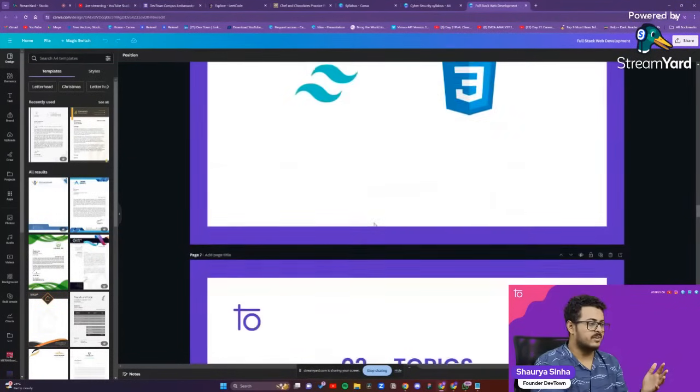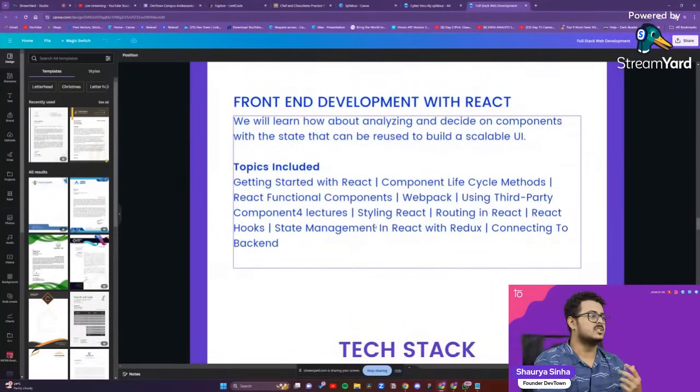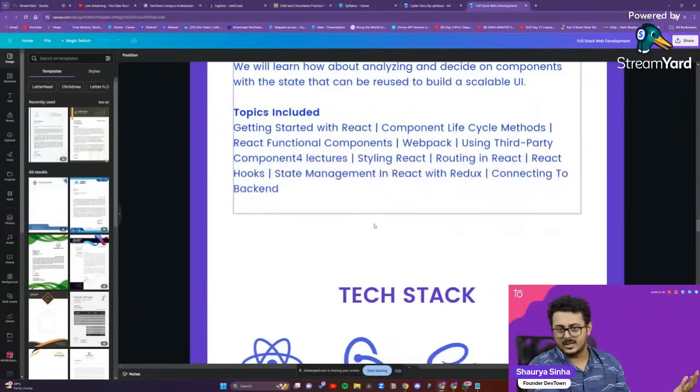Then you go further with React.js. In React.js, you're having component lifecycle methods, React functional components, Webpack, third-party components itself, styling in React, routing in React, Redux, context API, that is advanced Redux itself. All that you'll be learning right over there.